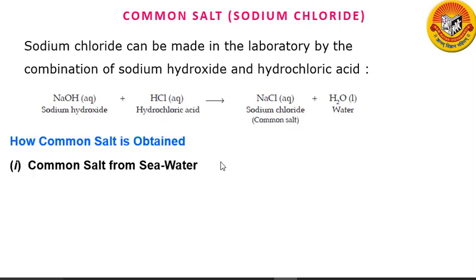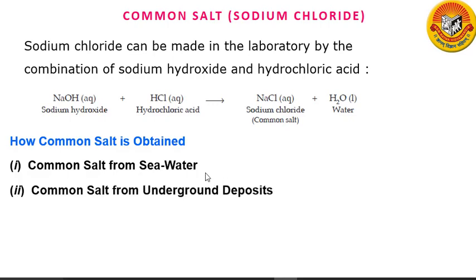We obtain sodium chloride, that is common salt, from seawater by the process of evaporation. We trap seawater in large shallow pools and allow it to stand there. The sun's heat evaporates the water slowly and common salt is left behind. This common salt is impure because it has some other salts mixed in it. It is purified to obtain pure common salt.